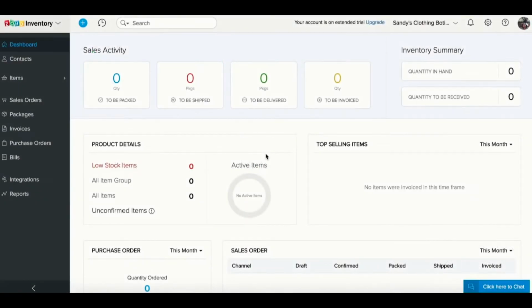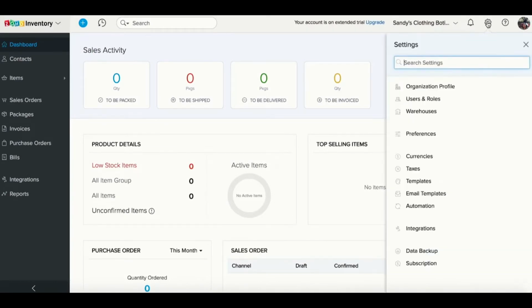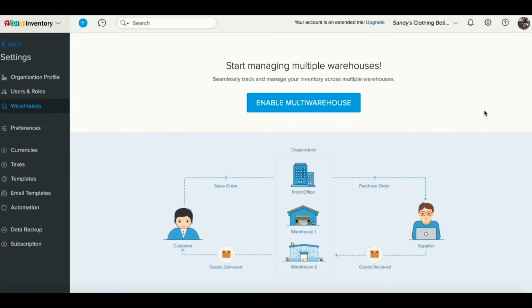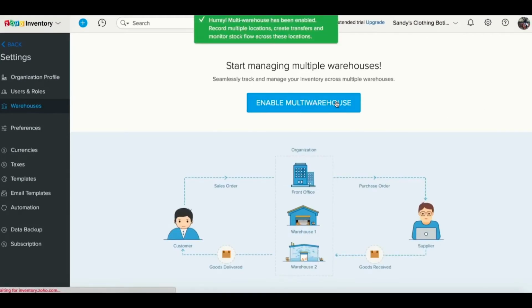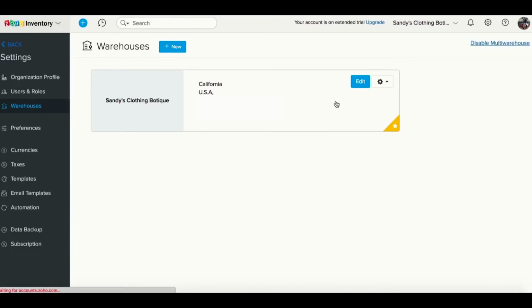First, you need to enable the multiple warehouse function in Zoho Inventory. Go to Settings and select Warehouses. This takes you to the page where you can enable multiple warehousing. Click on the Enable Multiple Warehouse button and your organization will now support multiple warehouse management. Please note that by default your organization's name will be the first warehouse to be automatically created.